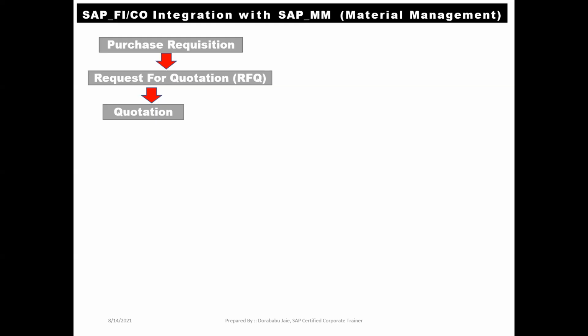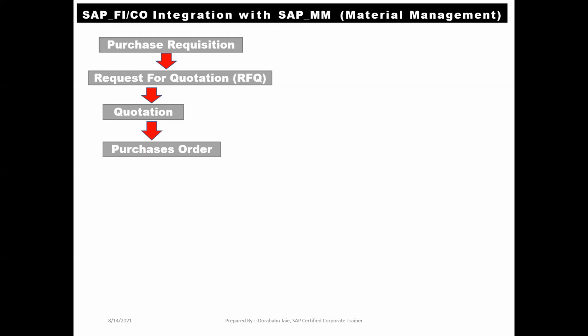If the quotation is okay on both sides, from the vendor's point of view and the company's point of view, then the vendor or supplier will give the confirmation, that is the PO. PO stands for purchase order. In the PO, they will maintain each and every point. PO means the mutual understanding and mutual agreement between two parties: one is the supplier and the second one is the company.